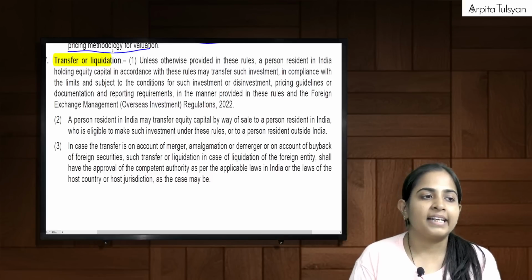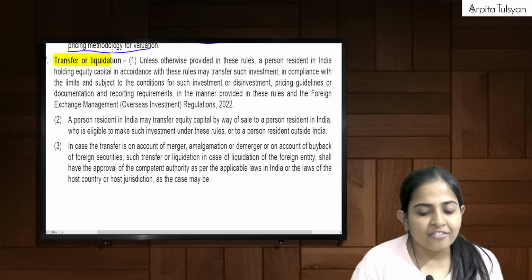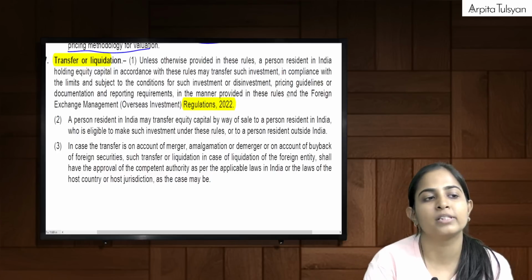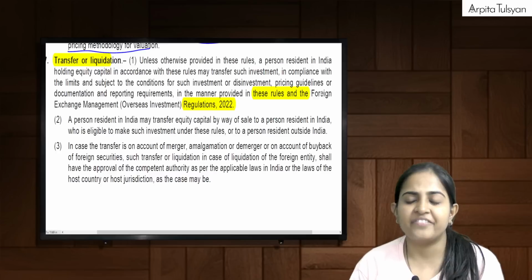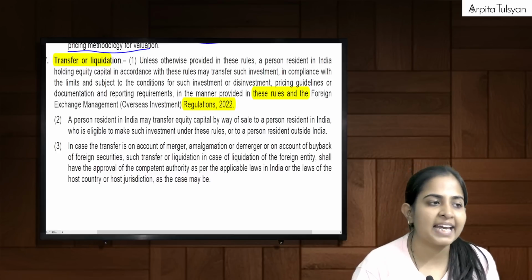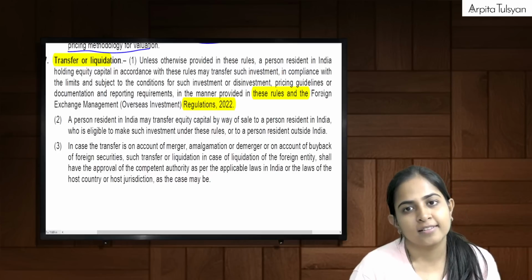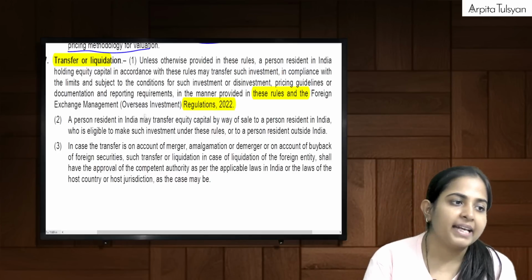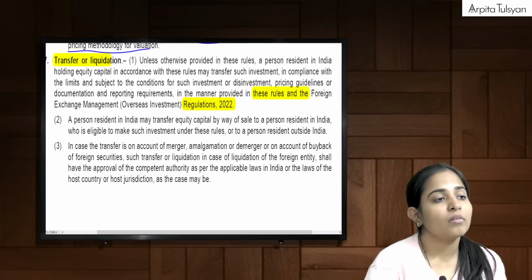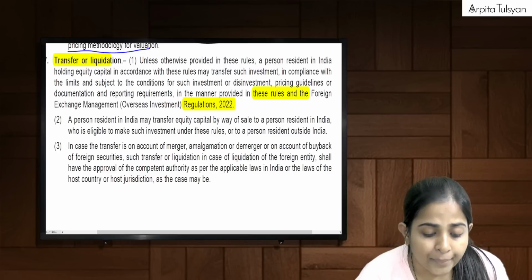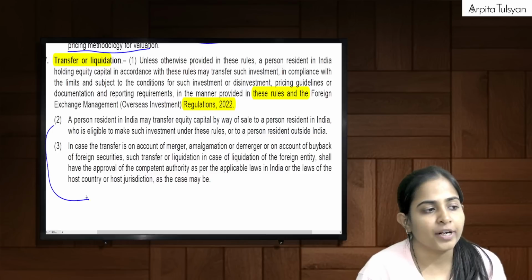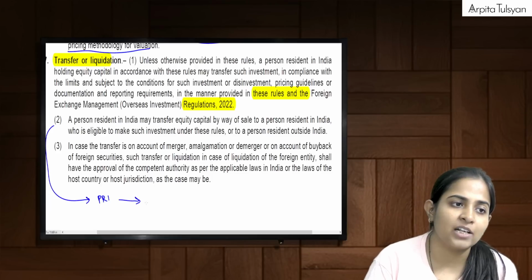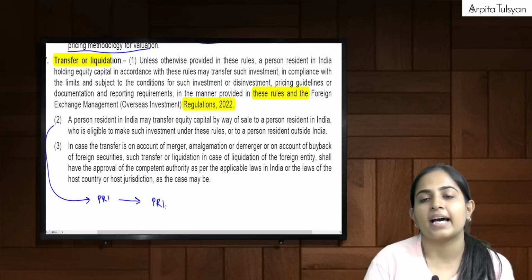So, what they are telling here is, whenever you are selling it, the sale also has to be done as per these rules and regulations only. If investment was done as per the rules, even the sale will be done as per the rules. Yes, that is the first one. Next one. A person resident in India can transfer that equity capital to another PRI also.